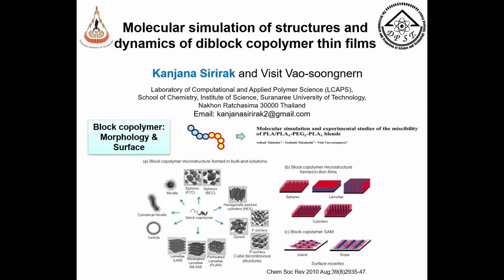As we know, for bulk system, diblock copolymer can have many different forms depending on comonomer composition. In this work, we are interested in the case of diblock copolymer in thin film geometry. We want to know how the structure, morphology, and dynamics will be changed as a function of monomer-bit interaction.